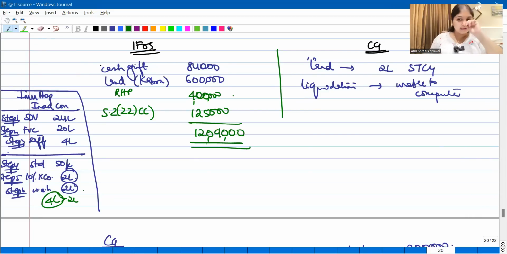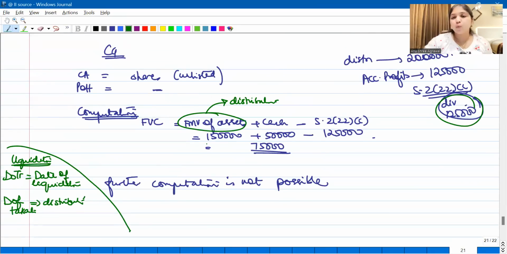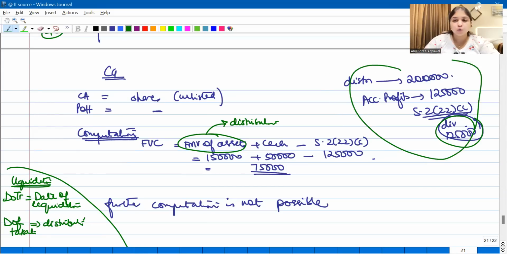Okay, everything else you must have understood. I think the 222C part alone, let me give you one last revision. 222C says whatever distribution the company is making upon liquidation, that distribution up to the accumulated profits is going to be taxed as 222C dividend. So the company made a distribution of 2 lakh rupees. To the extent of accumulated profits, to this extent alone, it will be considered as 222C dividend. Okay, so this is what we have learned through 222C.